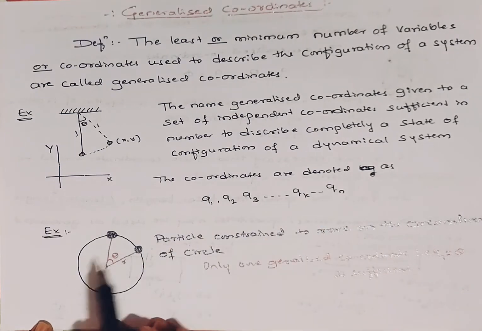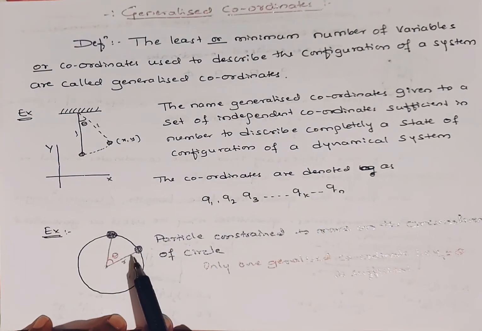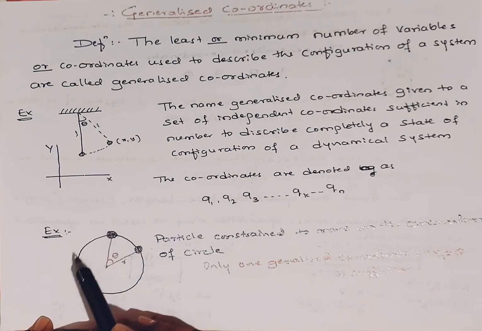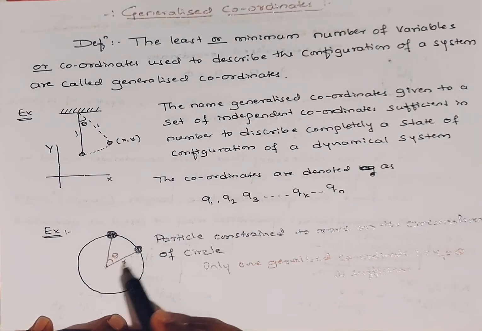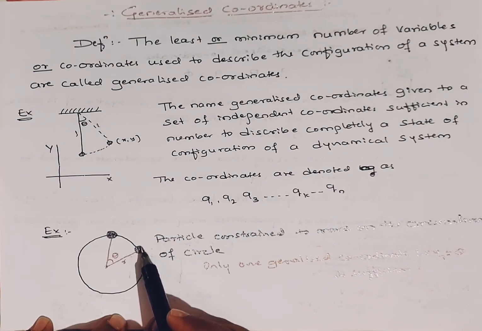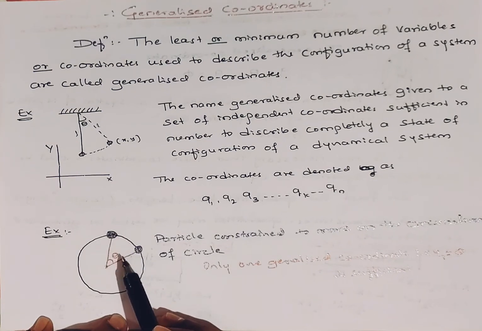Now I am going to take one more example. Here a particle is constrained to move on the circumference of a circle, right? The radius r is already fixed. If I want to mention the position of that particle on the circumference of the circle, the generalized coordinate is only one.